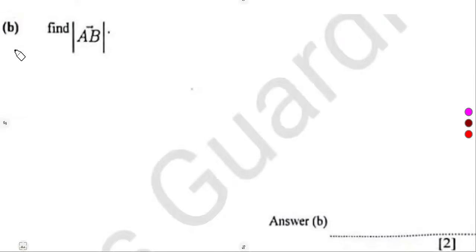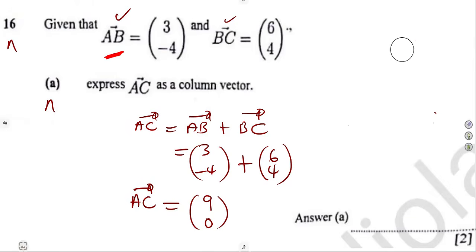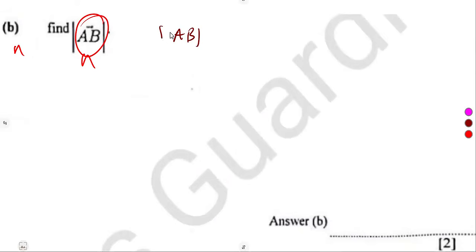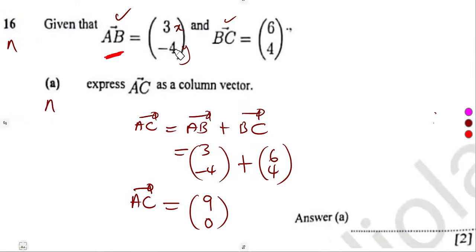Then the B part was to find the modulus of AB. The magnitude of AB. We have got vector AB already, so you just need the magnitude. Remember, magnitude simply represents the length. From AB, this is our X value, this is our Y value. The magnitude of a vector can be obtained from the square root of X squared plus Y squared, where from AB, our X is 3, our Y is minus 4.